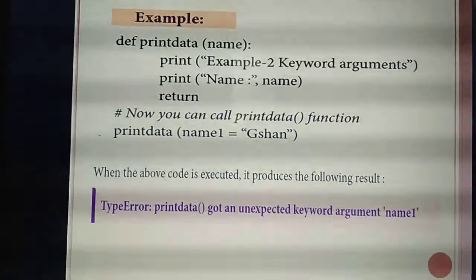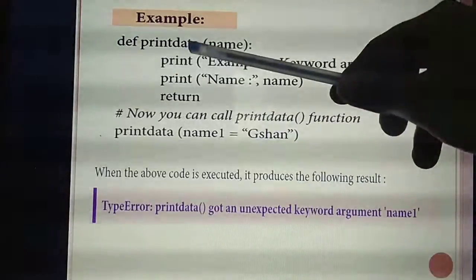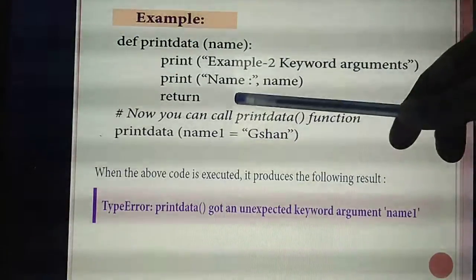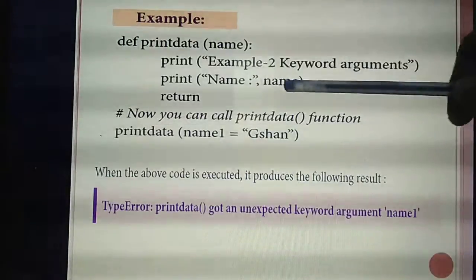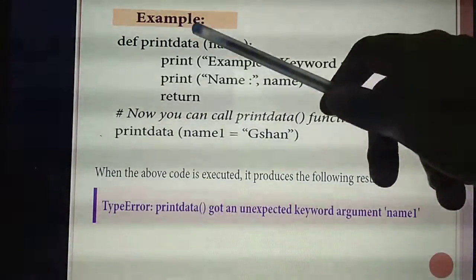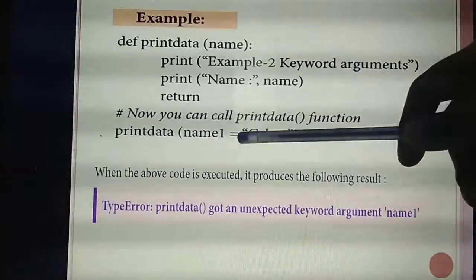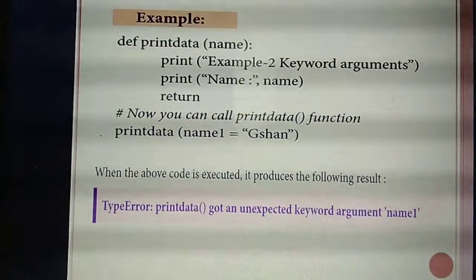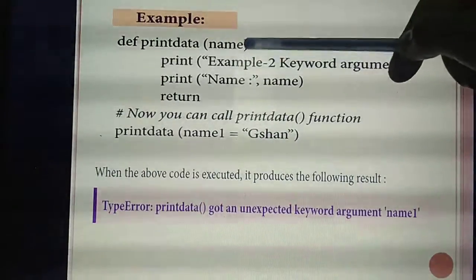So listen. They are giving the same program. Same definition, function name, print data, name. So all the things are the same. But listen, here they are calling the function with a different name. In the function calling, print data of, instead of name you are assigning some value. In the argument, what's the name you are giving?